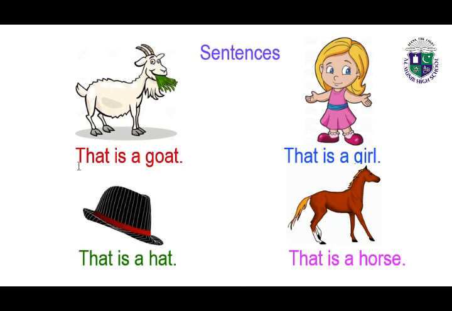And we are writing a capital letter at the beginning of the sentence, and we put a full stop at the end of all the sentences. So you have to follow the rules while writing the sentences.